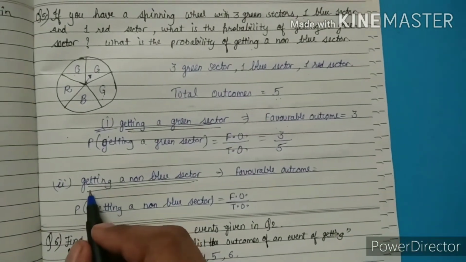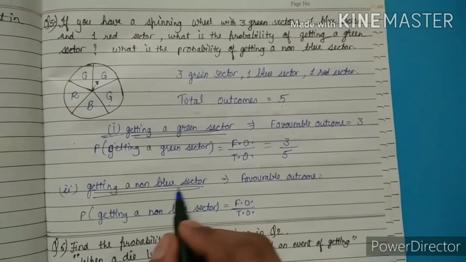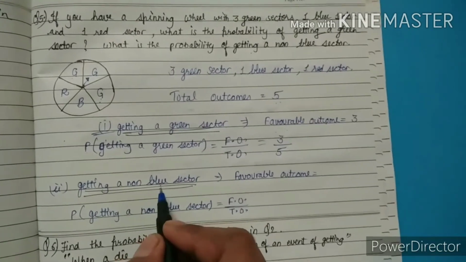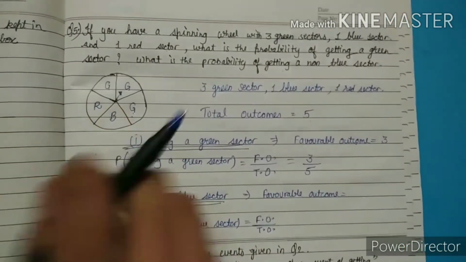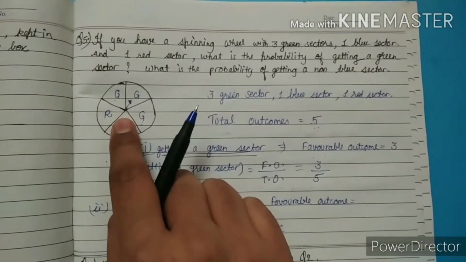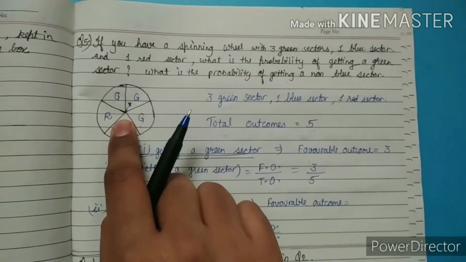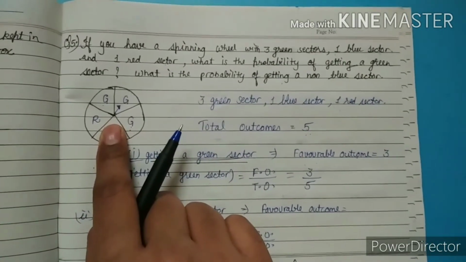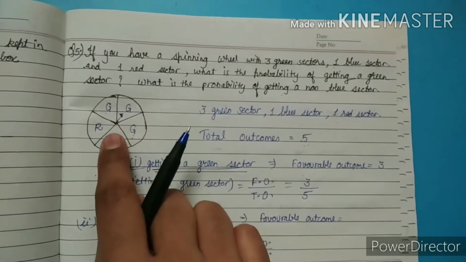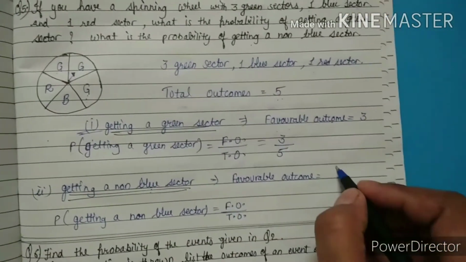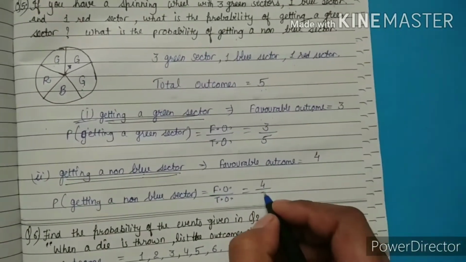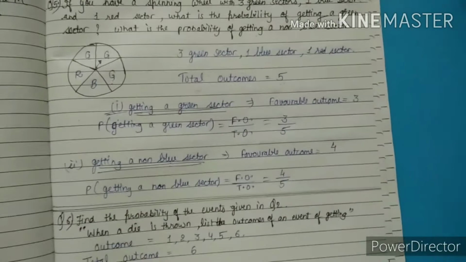Now the second part is getting a non-blue sector. This time we can't take the blue sector. We can take any sector, but we can't take blue. Blue sector is on how many places? Blue sector is on one place. So we are hiding blue, because we don't want to take blue. When I hide blue, how many sectors can we look at? 4 sectors. So we can take 4 sectors, but not the blue sector. So the favorable outcome in this condition is 4 and total outcome is 5. So this is the solution of the 5th question.